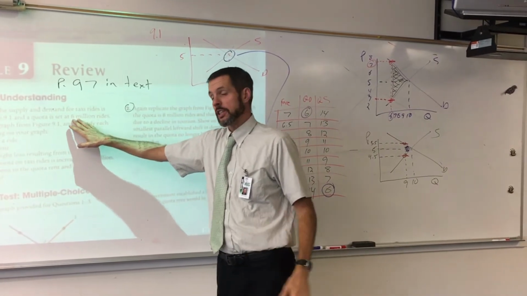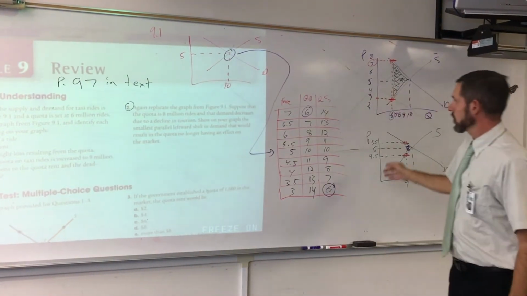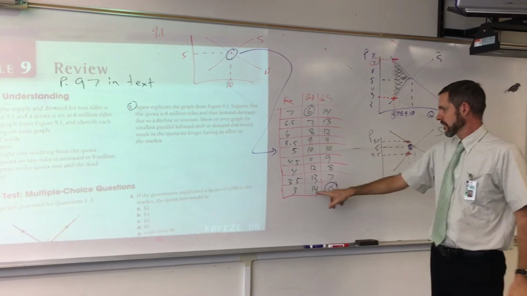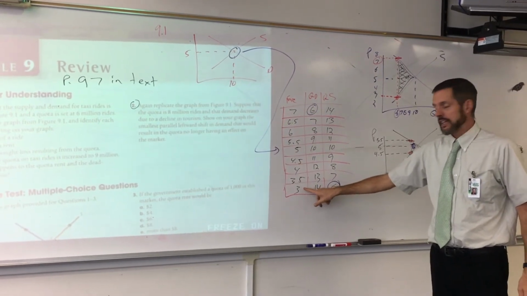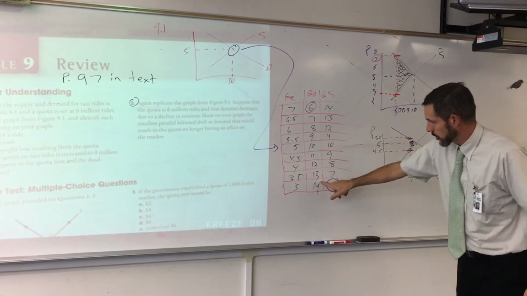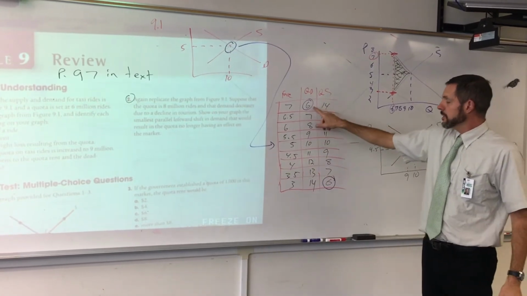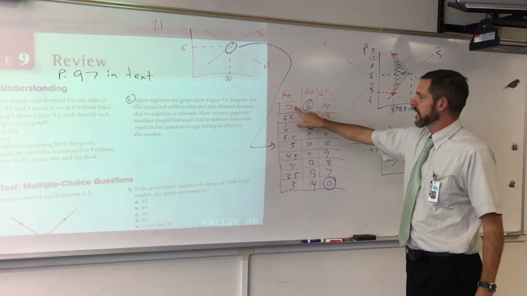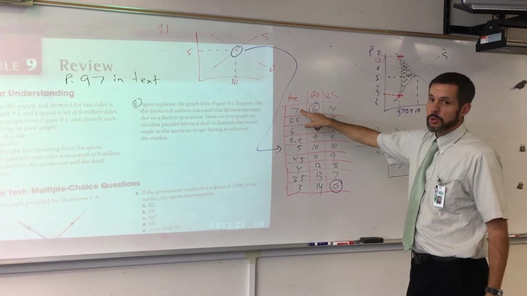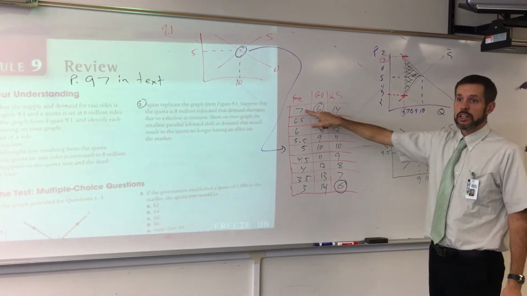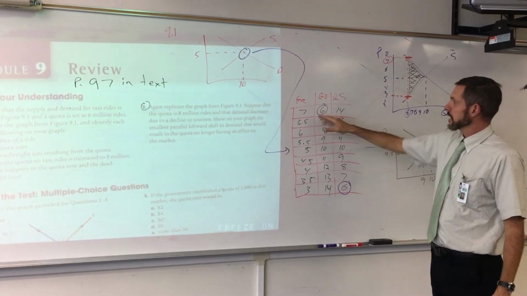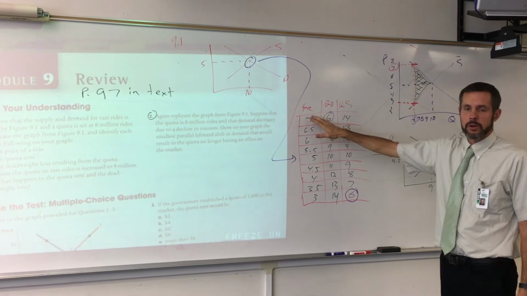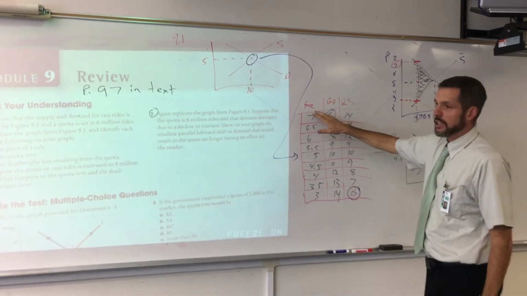So what it's saying is essentially what happens if a quota is set at 6 million rides. So we're looking at a quantity control here. Well, at a total of 6 million rides, quantity supplied implies we would have to have a price of $3. That's out of whack with how many at $3 would be quantity demanded. But at a quantity of 6, you end up with a fare of $7. And so what you're going to see is when you have a quantity control, essentially it goes to the quantity demanded, because that's the only amount that will be allowed to be purchased.